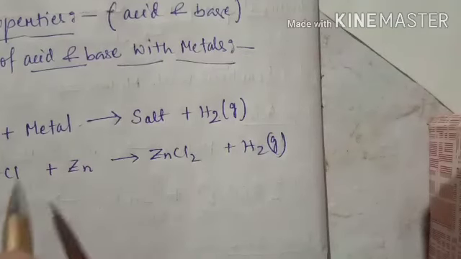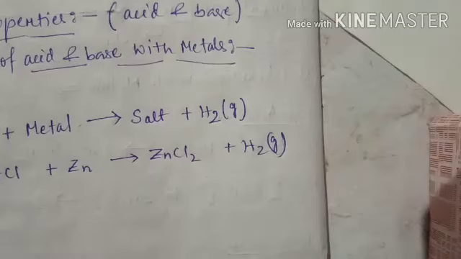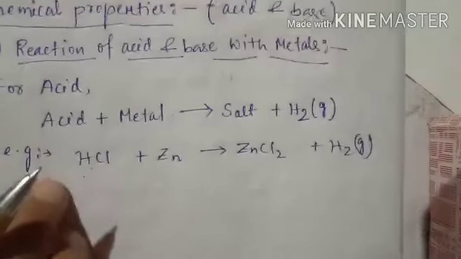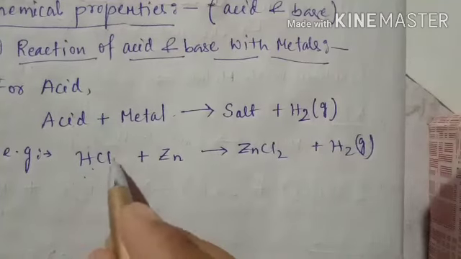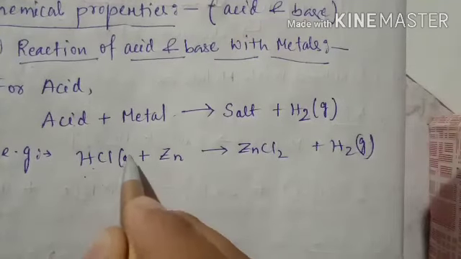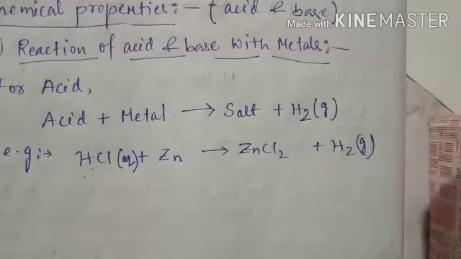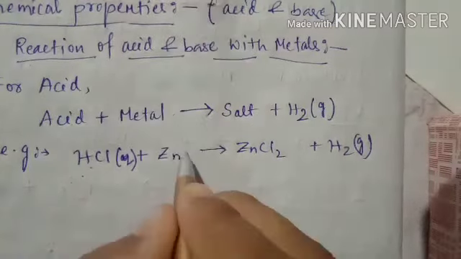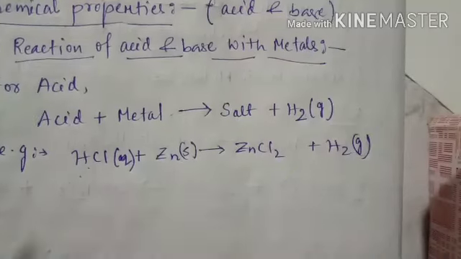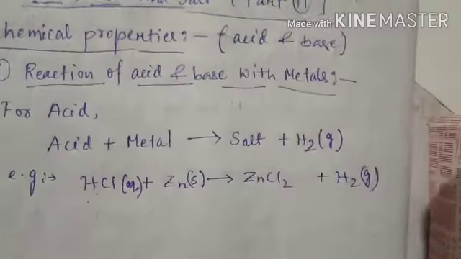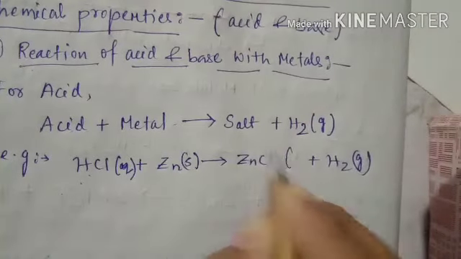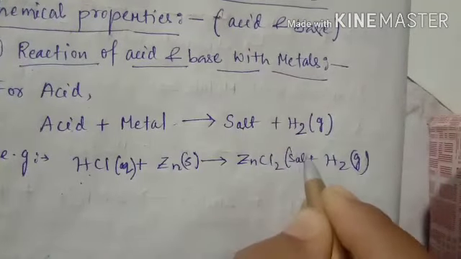First we have to make a solution of hydrochloric acid by mixing it with water. When it is in water, we normally represent it as aqueous, meaning a solution of hydrochloric acid in water. Metal is always solid. Here zinc chloride is the salt, and hydrogen gas is formed.